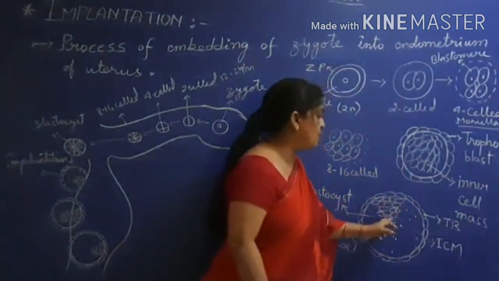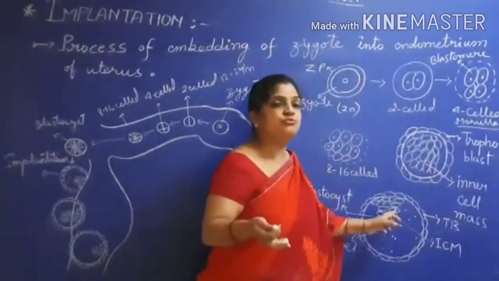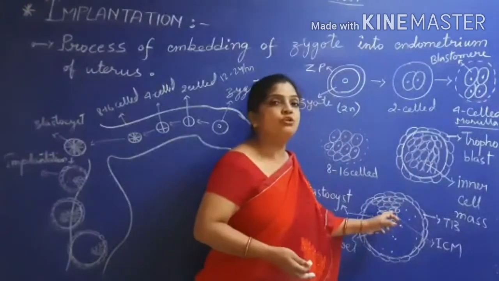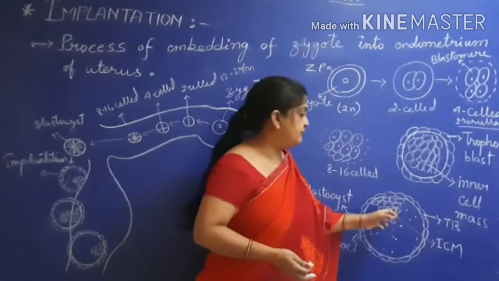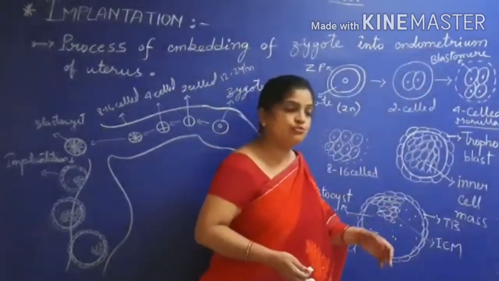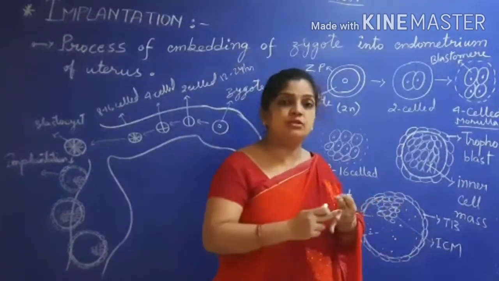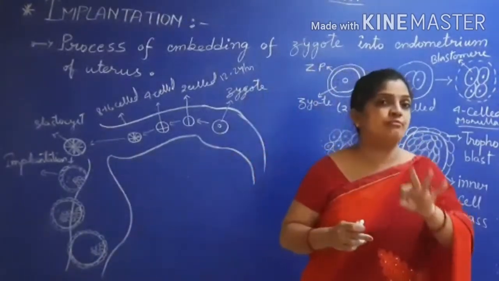This inner cell mass again undergoes a large amount of cleavage, and finally divides into ectoderm, mesoderm and endoderm, the three germinal layers.